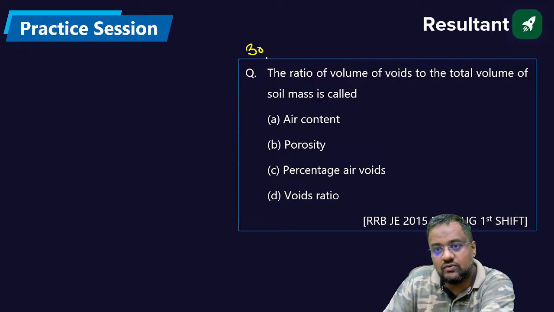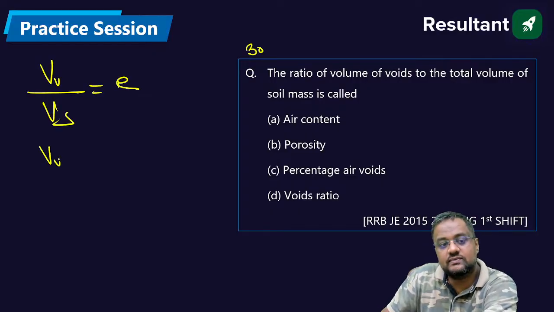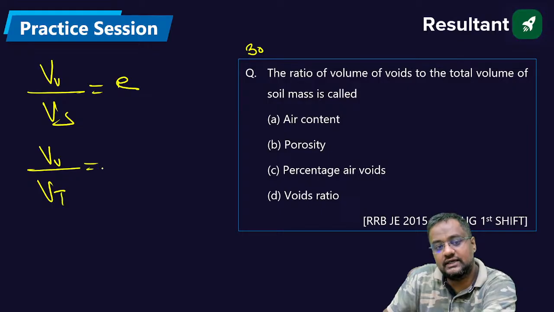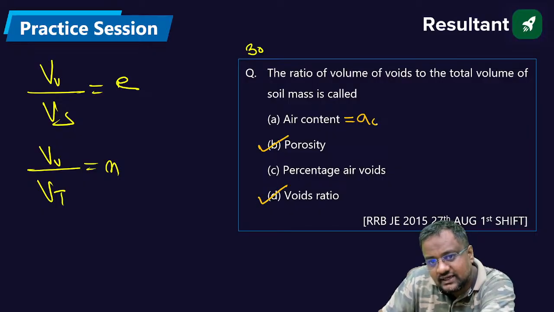The ratio of volume of voids to the volume of solid is called void ratio, and volume of voids by total volume is called porosity. What is air content? I told you porosity, I told you void ratio. What is air content and what is percentage air voids?